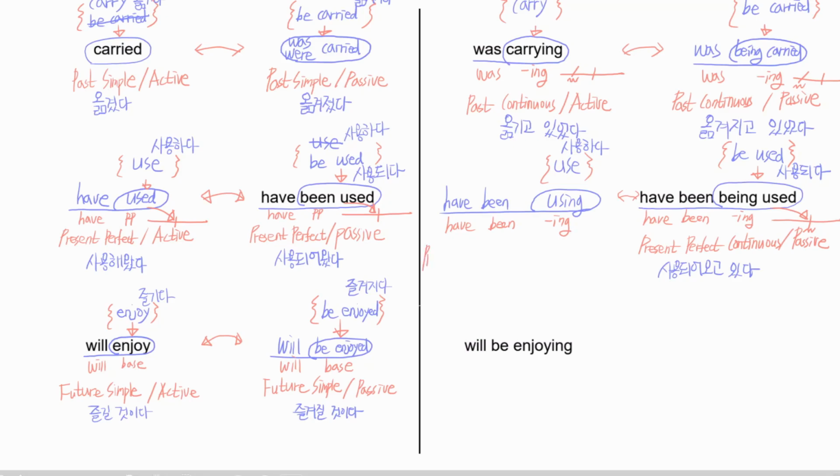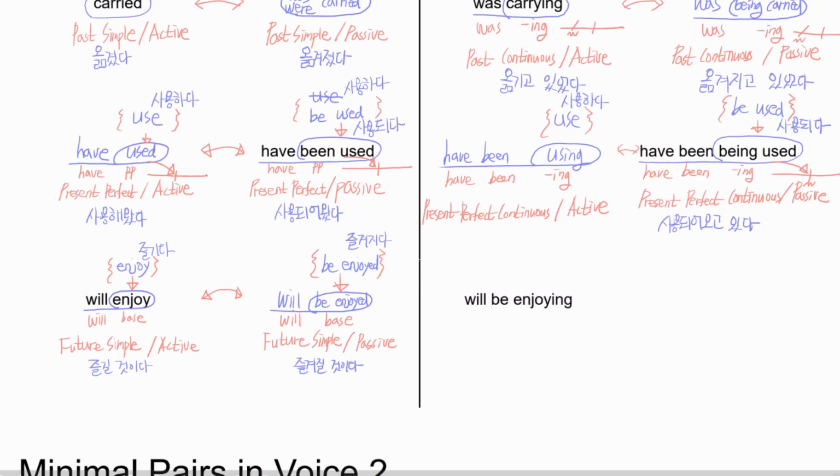It's in the same present perfect continuous tense, but in active voice, right? Okay, let's move down one. You have been using means 사용해 오고 있다. Have been ing has the meaning that's like this. From the past till now and still going on.